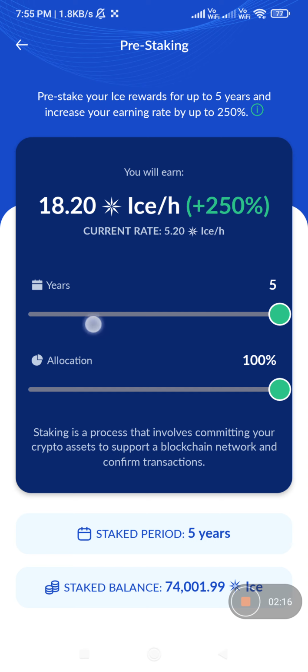Anyone can choose here, margin. Okay, now I am doing the margin. Allocation: here you choose a percent. How many percent do you want to put? Okay, I am doing the margin at 100%. Therefore now I am mining at 18.20 to 20%. I will show the reward: it is 250% after this 5 years. This is very important.